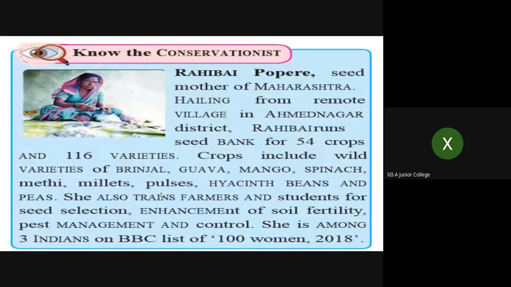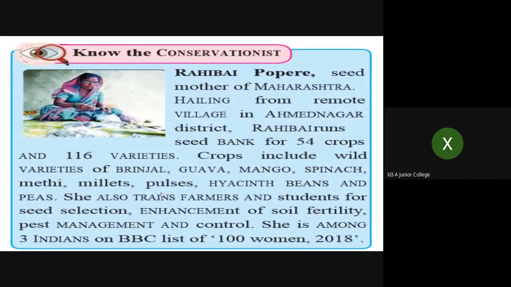This is an example even in your textbook itself, a very motivating example of conservation. See the woman from the rural area, how she got inspired and is inspiring so many others to save seeds, seed banks and all.